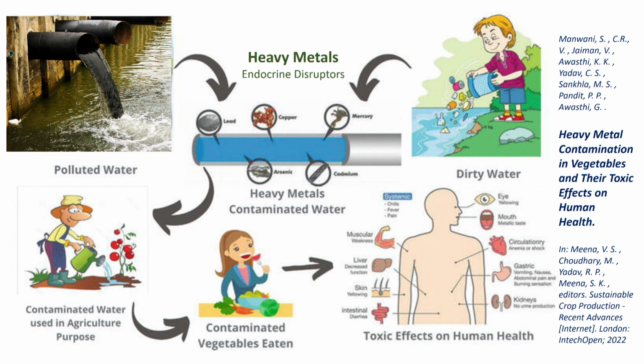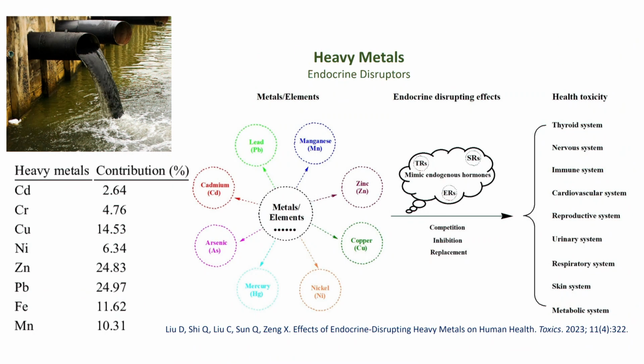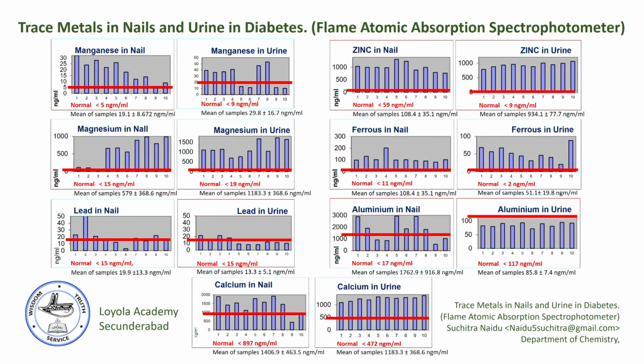And heavy metals. You can see here we are all pushing our heavy metal material into drainage, and this is the Indian data on the contribution of heavy metals to our drinking water through pollution. I have also done a small study, done by a chemistry department.